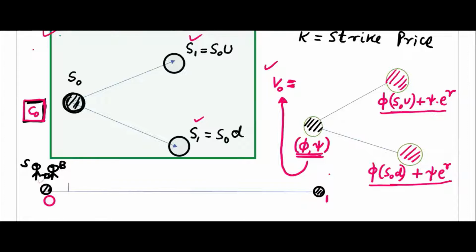No. What is V0? I'm asking that. It is the value of the option contract. No, what is the value of V0 in terms of phi and psi? The number of shares someone holds and the money. No, you have to express V0 in terms of phi and psi. On the right hand side, you tell me one expression. On the left hand side, it's V0. So what is the portfolio? Describe the portfolio now.